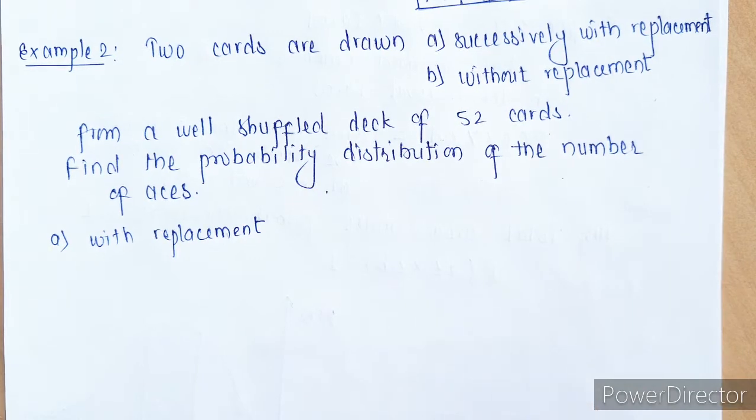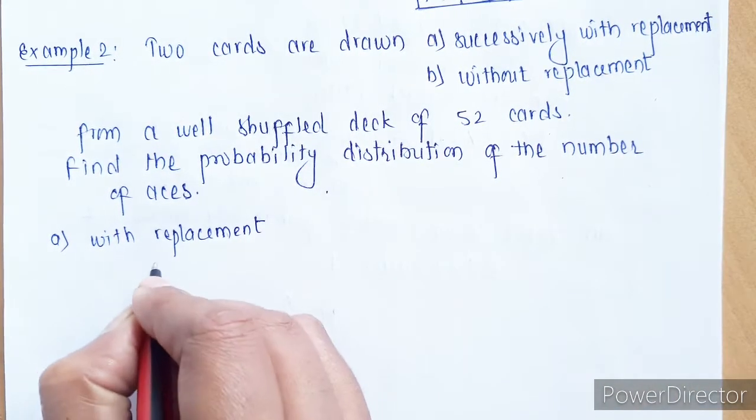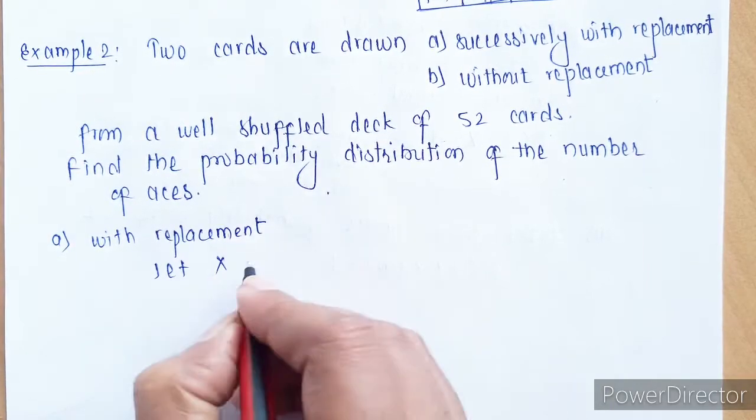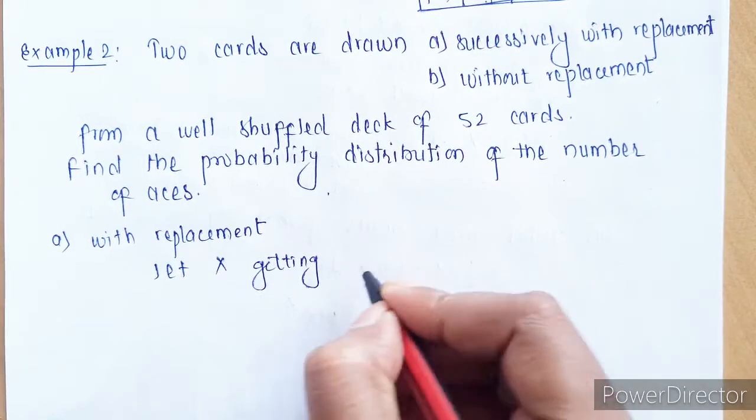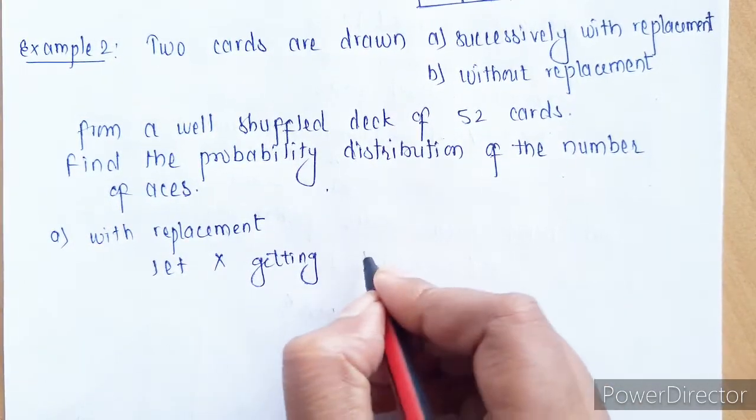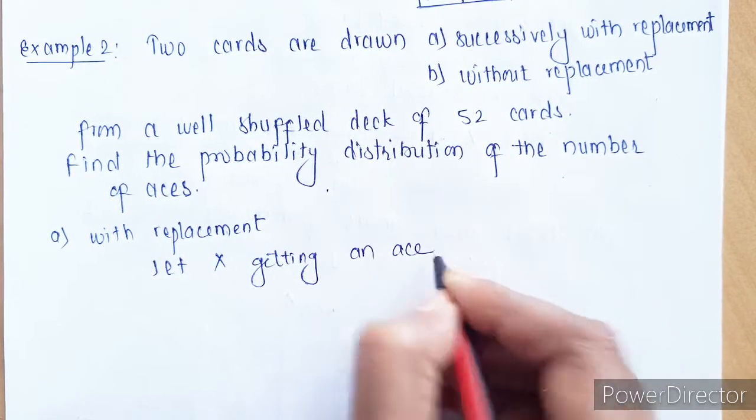Now since we are drawing two cards, our random variable is getting a success, and getting a success is nothing but getting an ace.